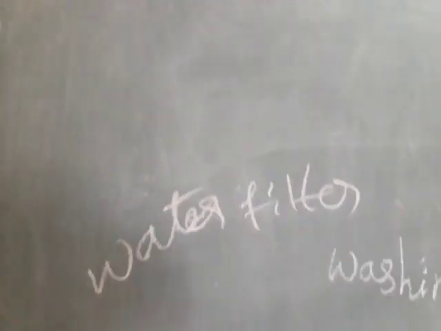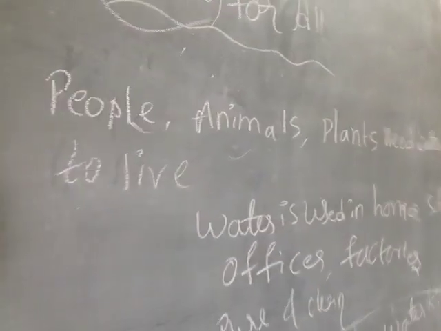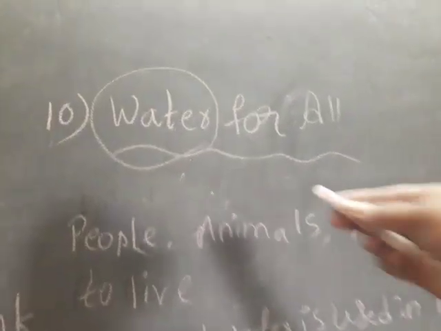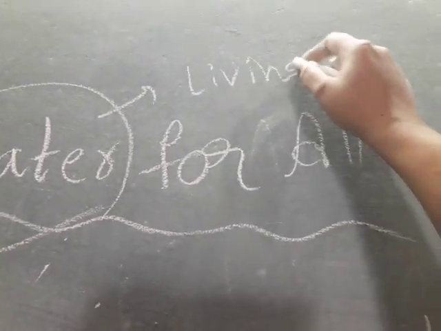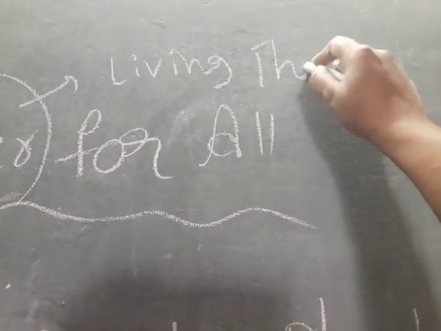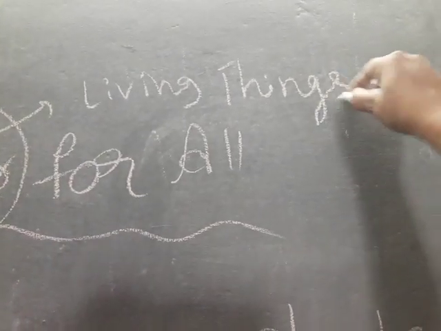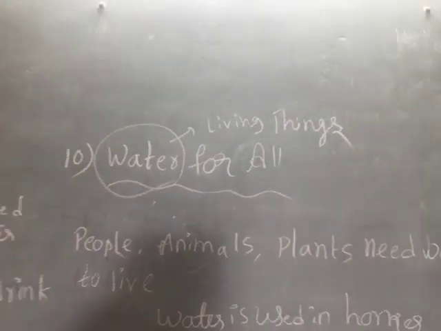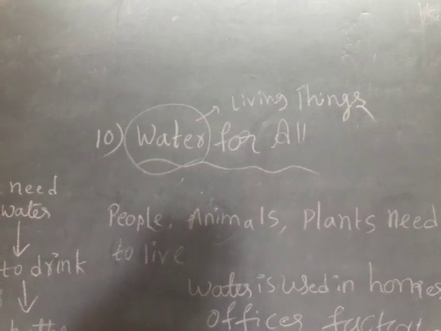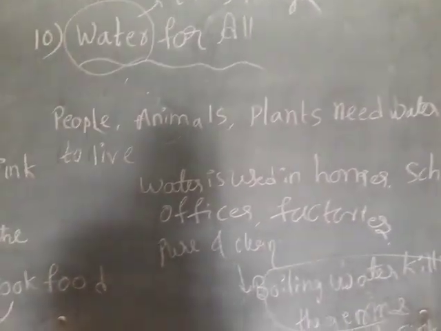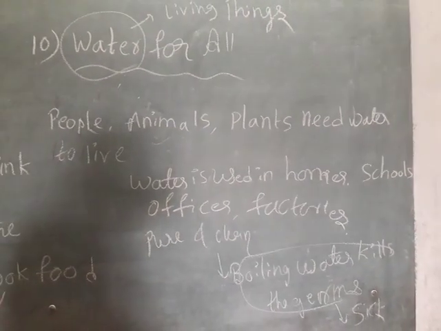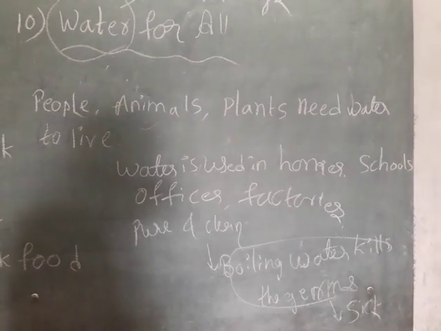Yes, children, water is used everywhere: homes, schools, offices. All living things need water. All living things need water to live. Water for all: people, animals and plants need water to live. Water is used in homes, schools, offices and factories.